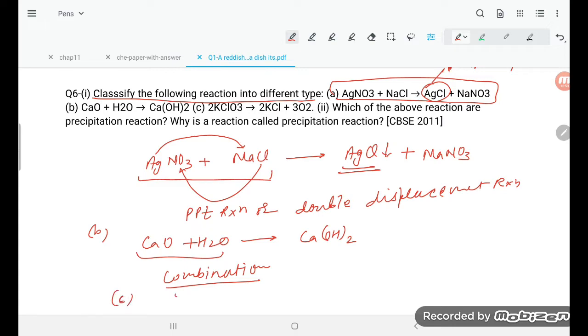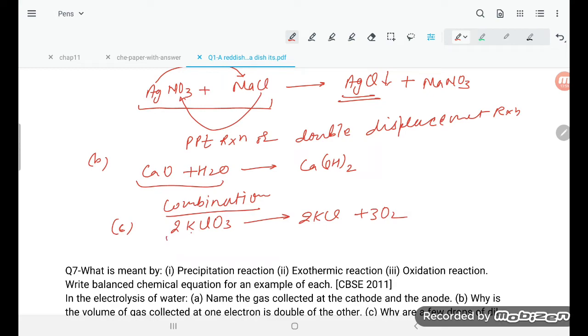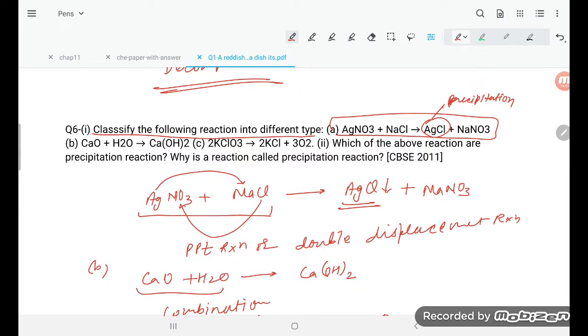2KClO3 is going to give 2KCl plus 3O2. Now one is going to break into two, so this is going to be what, student? Decomposition. So that is very simple. Which of the following reactions are precipitation reactions? The first one.